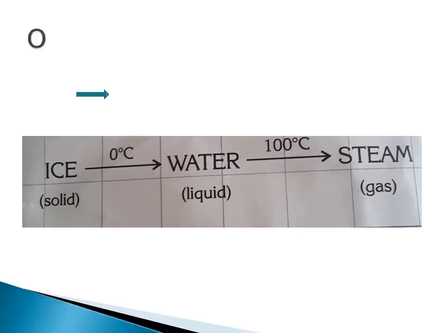Then when the water in liquid state is at 100 degrees Celsius, this state changes into steam. So this is change of state of matter.